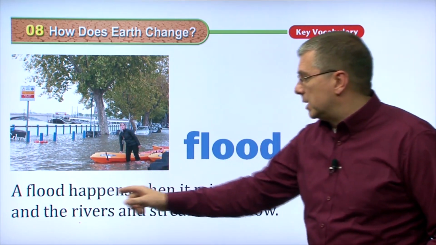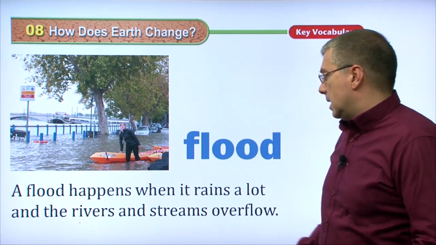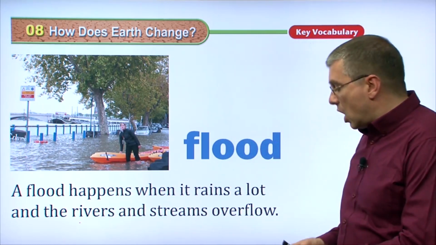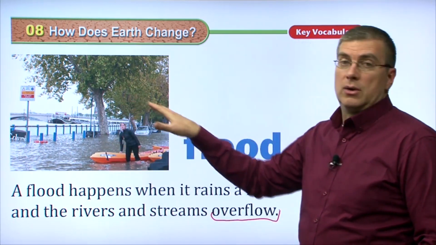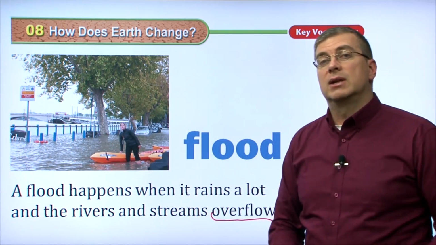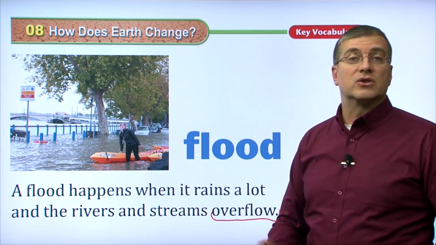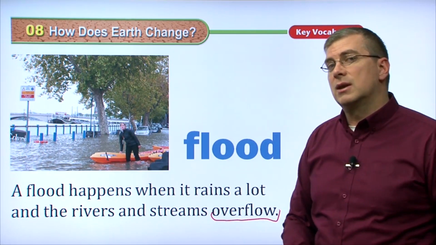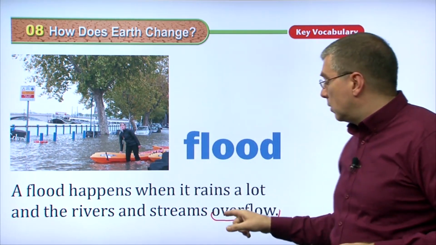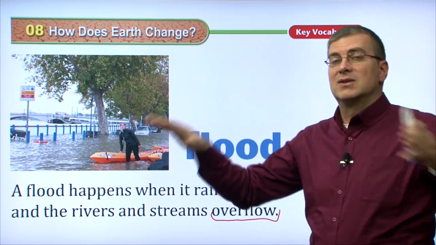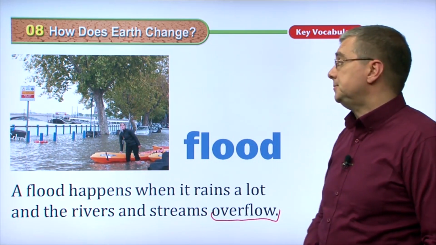So a flood happens when it rains a lot. Lots and lots of rain. And the rivers and the streams overflow. They flow over their banks. So if you live in a city where it has a river running through it, or that's near a river or streams, and it rains a lot, especially during the summer months, those rivers will get too big and they'll come over, they will overflow their banks and flow into your town or into your city, and that's a flood.